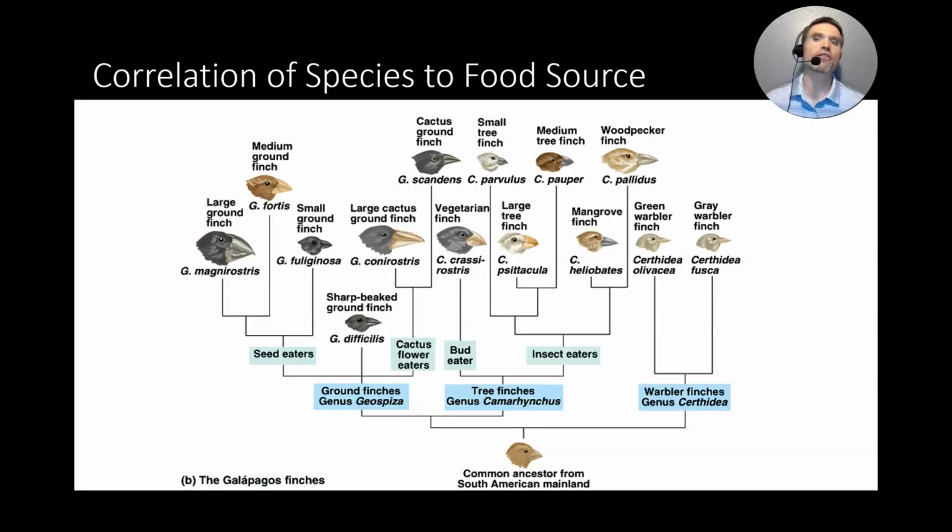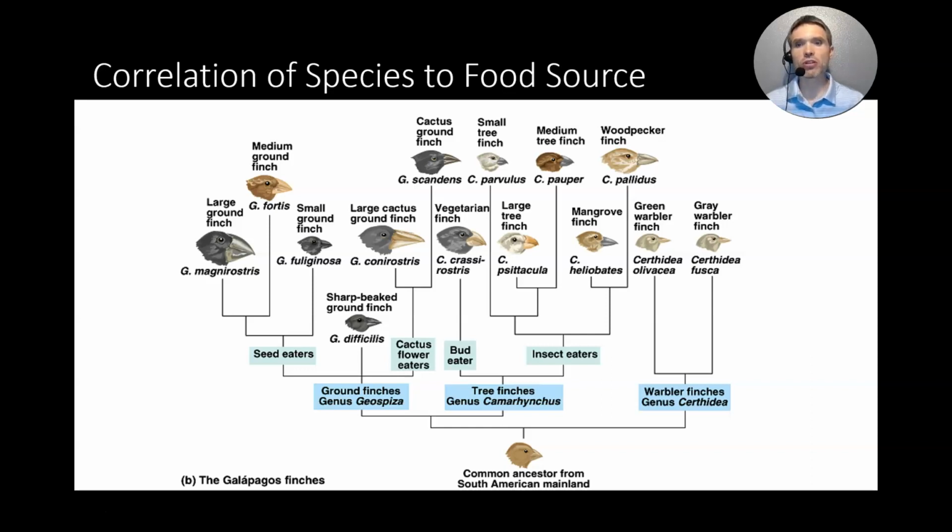To further confirm this hypothesis, what we see here is the original common ancestor of the finches from South America. From there, depending upon the traits that those birds brought with them to the Galapagos and the areas of the island that they lived, they evolved different characteristics to gather food.